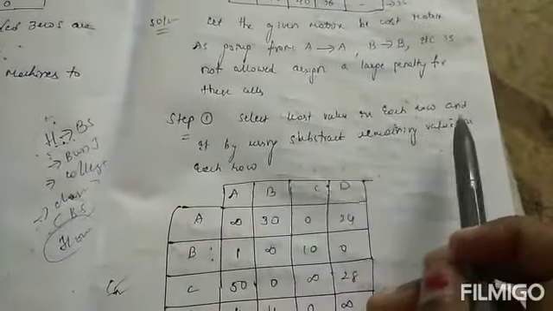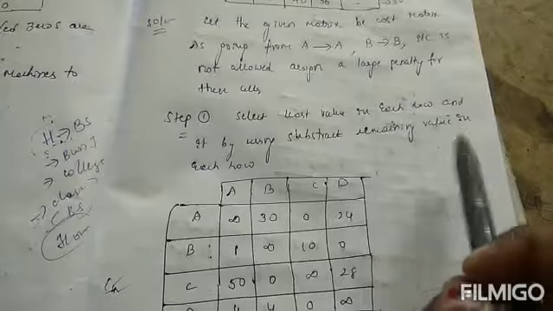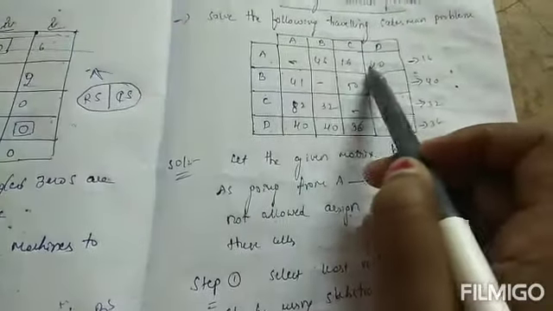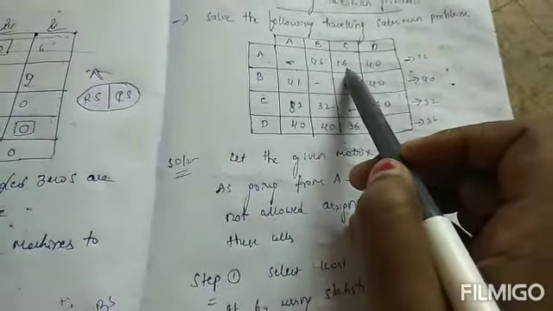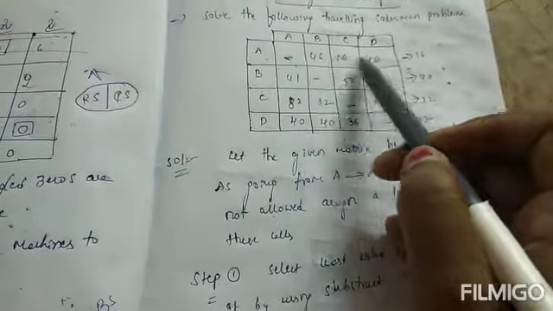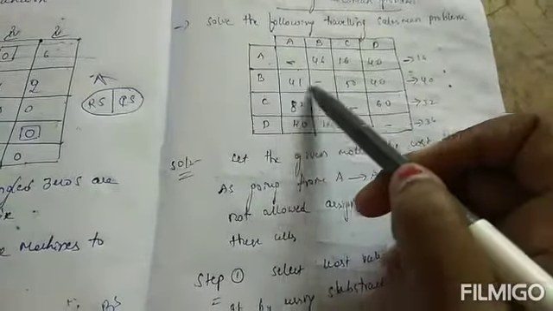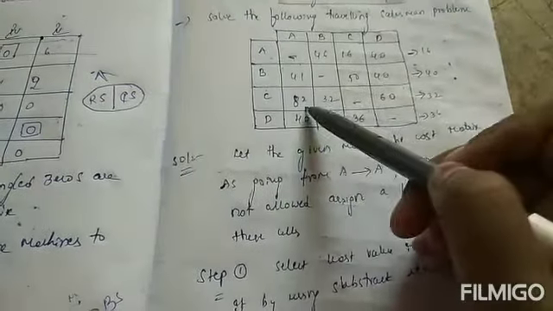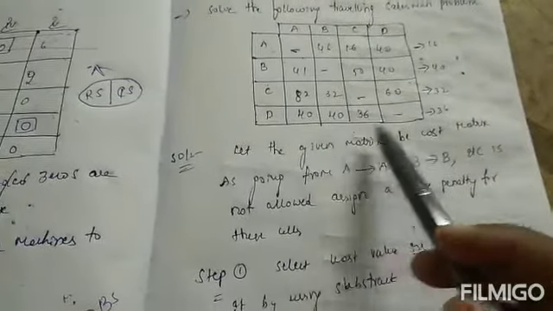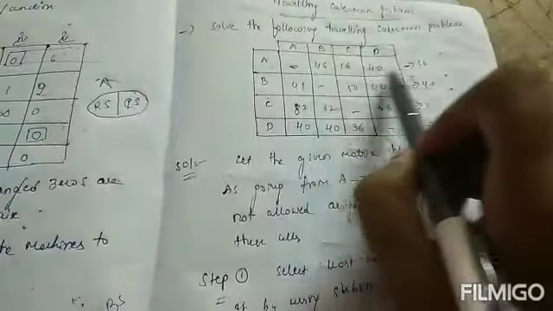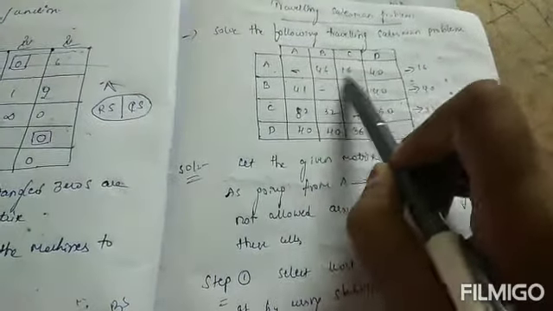So here first step, what should we do? Select the least value in each row and subtract it from the remaining values in each row. So in each row, I will select the least value. In this row 16 is the least value, and 40 is the least value, and 32 is the least value, and 36 is the least value. So for our first step, I will select the least value in each row and subtract it from the remaining values.